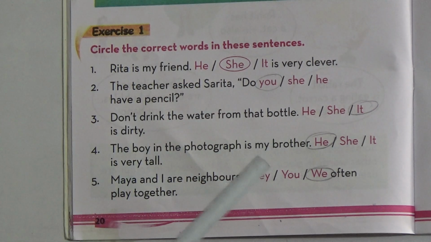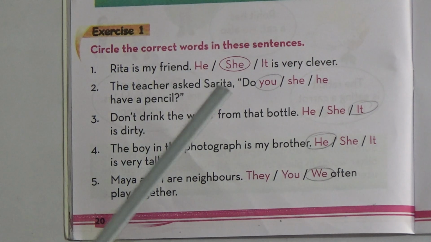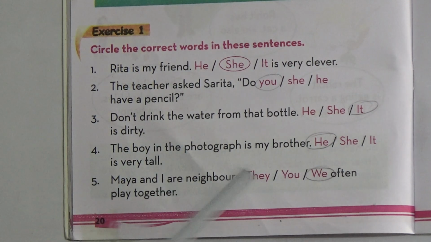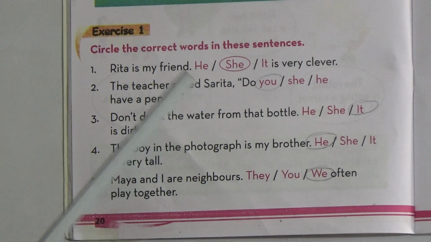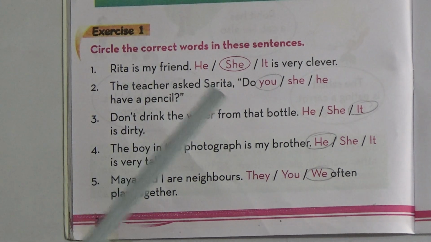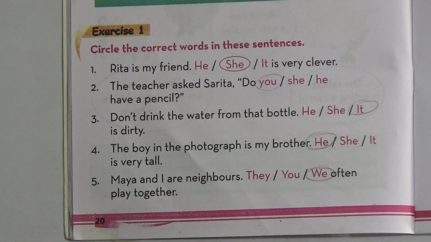Here Roti is a female. She is a girl. So she is used here. And for the case of Rohit, the book has used he because Rohit is male. And for the case of rabbit, you know rabbit is an animal. So it is used here.